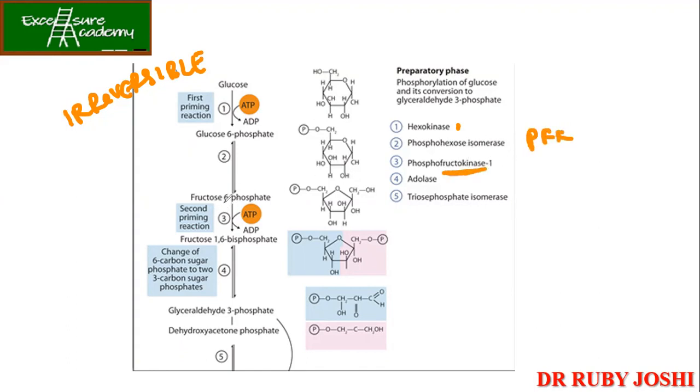Now fructose 6-phosphate to fructose 1,6-bisphosphate. Again, you have used the ATP molecules. So first ATP, second ATP gone. Now, from the fructose 1,6-bisphosphate, you are going to get 2 molecules of glyceraldehyde 3-phosphate या dihydroxyacetone phosphate. ये जो रहते हैं ये आपस में interconvertible है. ठीक है. यहाँ पे aldolase है और dihydroxyacetone phosphate वापस आपका glyceraldehyde 3-phosphate भी बन सकता है. Triose phosphate isomerase. So guys, is it okay?